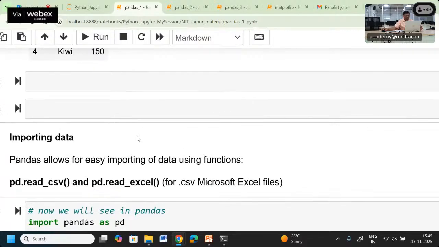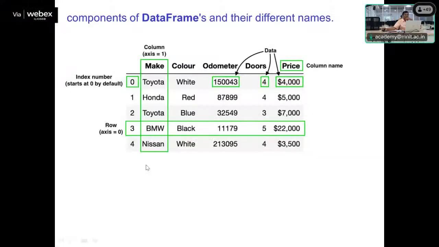Now let us see, if you are going to create a data frame, what are the different components in that data frame? So now we understood how to create a series of data, and with the help of series of data, how to create a data frame. Mostly the data frames are used to represent the data, which will be widely used in the various data analytics field.